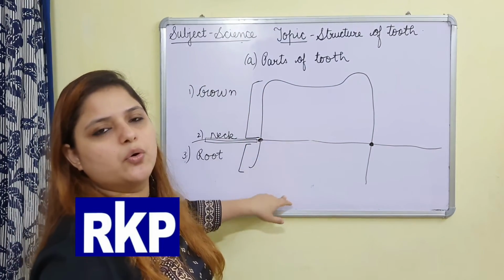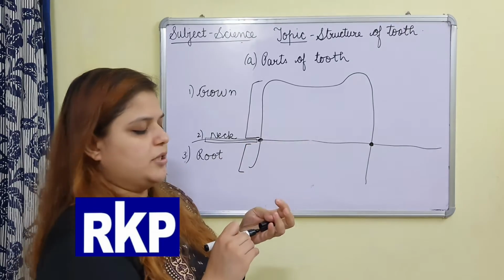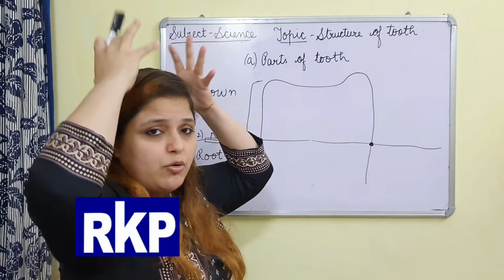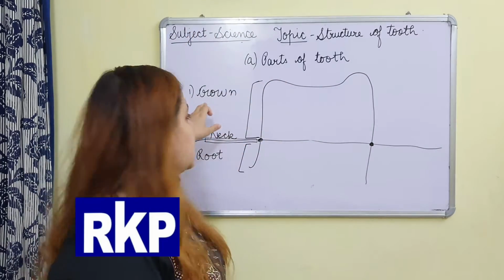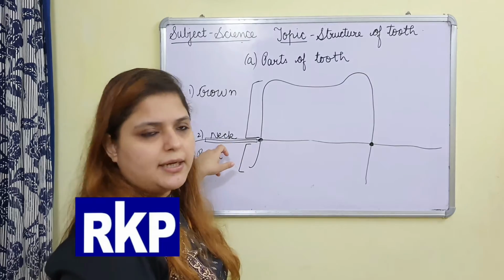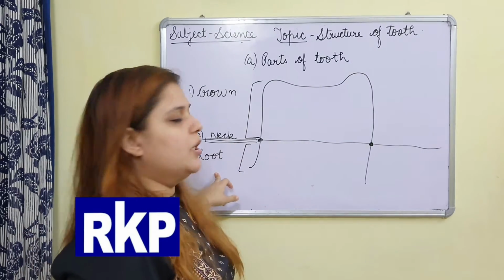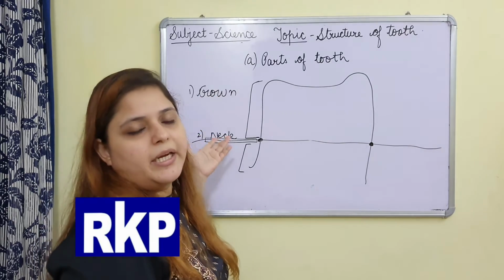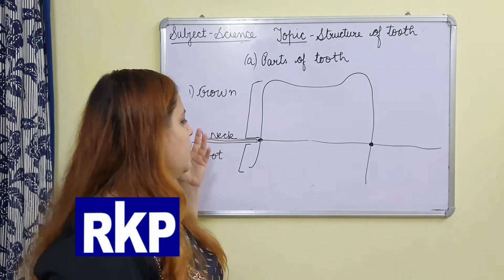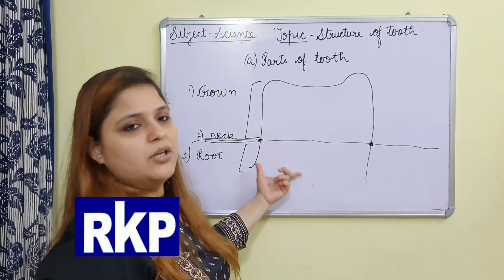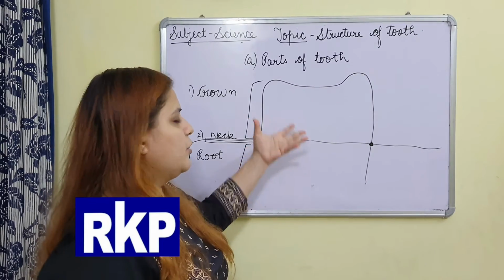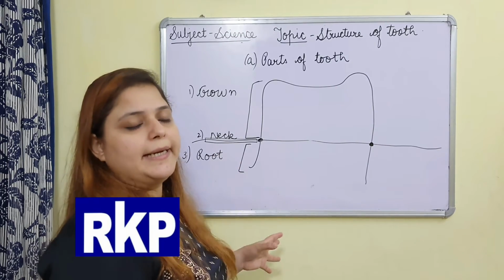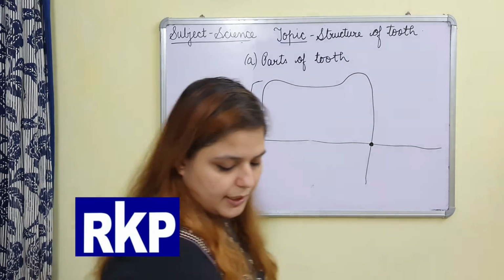Crown, neck, root. What is crown? You must have heard of a crown, which we wear above our head, the topmost thing. So upper portion is crown, middle portion is neck, and the lowermost portion is root. Crown, neck, root. And root is the portion which is holding the tooth inside the gums very tightly. Clear?